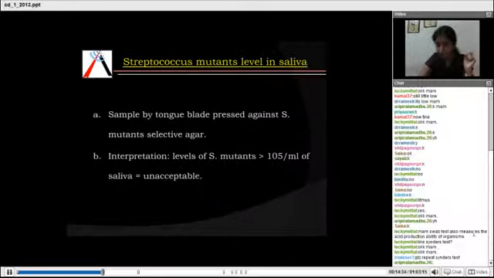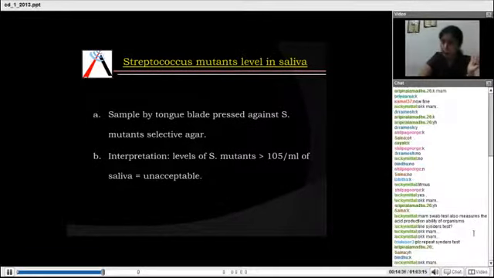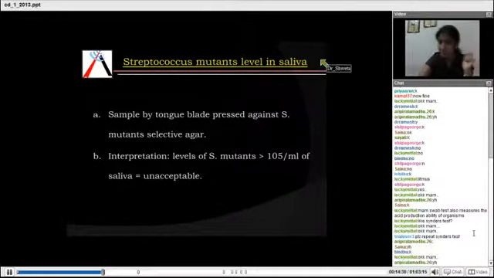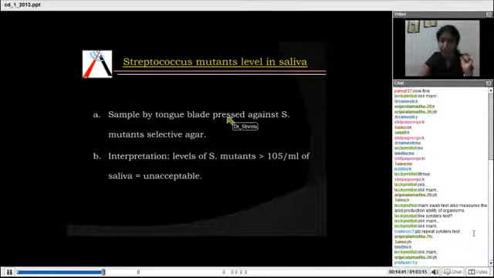Clear? Now, for Streptococcus mutans level in saliva, the tongue blade is put into the patient's mouth and he is asked to rotate it in the saliva 10 to 15 times. The tongue blade is removed and pressed against S mutans selective agar. These agar plates are then incubated at 34 degrees Celsius for 3 to 4 days.